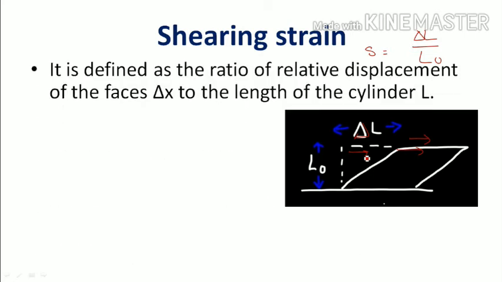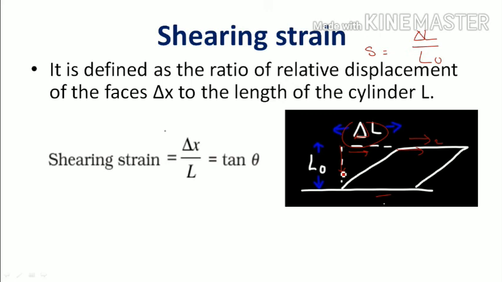So it is defined as the ratio of relative displacement of the faces. Between these two places, this is one face and this is the second face. These two faces are displaced by delta L or delta X. So it is the displacement delta X to the length of the cylinder or length of the body. So shearing strain is nothing but delta L by original length L.